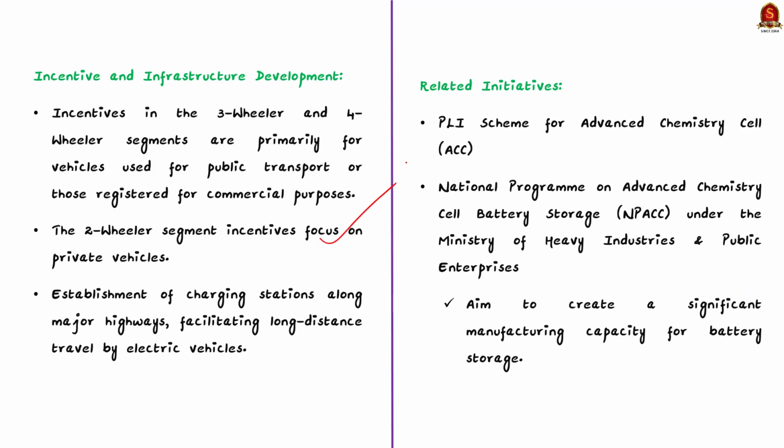Finally, the scheme also proposes charging stations along major highways connecting major city clusters. These stations will be placed on both sides of the highways at intervals of about 25 km. This will facilitate long distance travel by electric vehicles. So these are some of the important facts that you have to remember about the FAME India scheme. So with these learned points, now let us move on to the next news article discussion.